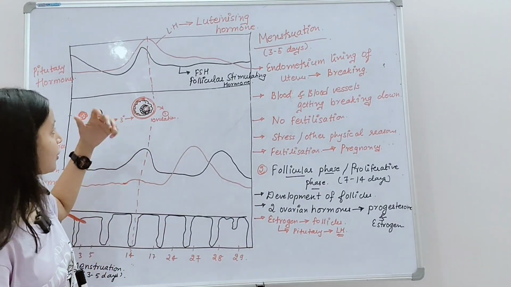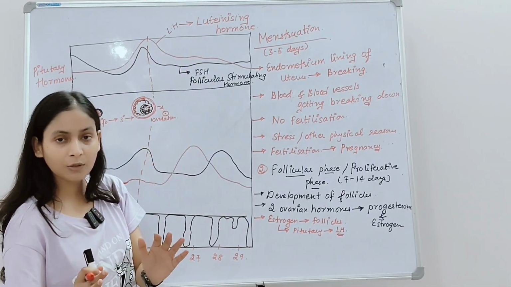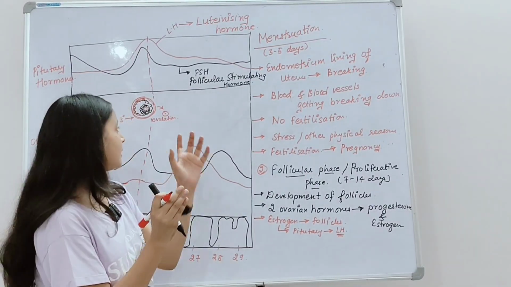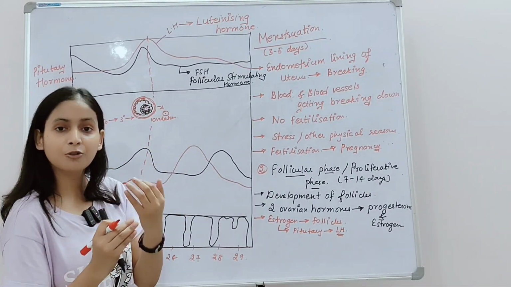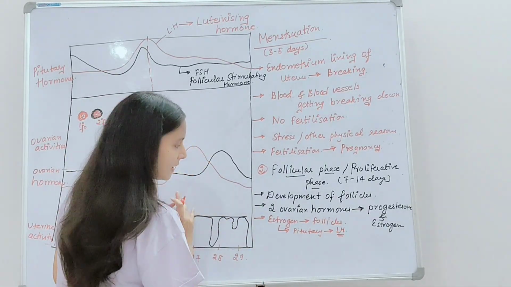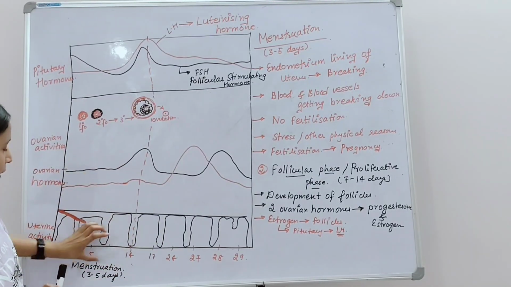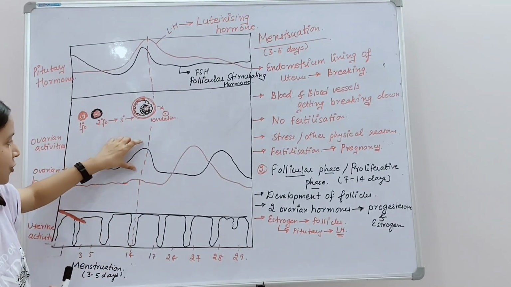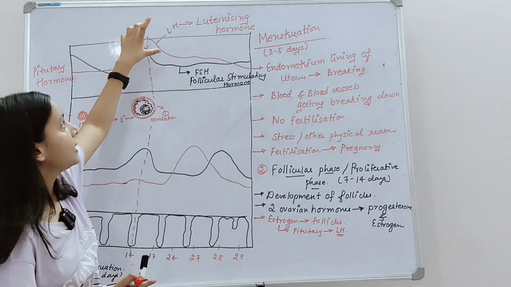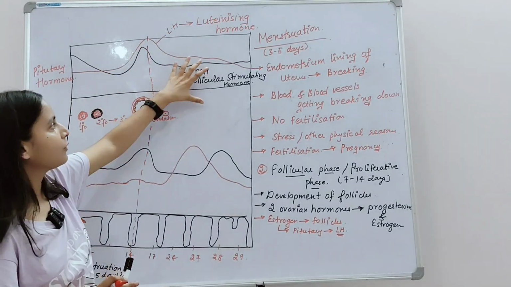What you have to do is increase the level of the LH, that is luteinizing hormone. Then and only then the mature Graafian follicle will burst, and the release of the ovum or the mature egg will take place. So the estrogen secreted by the follicles attains its peak level at the 14th day, and it provides a message to our pituitary gland to increase the level of the luteinizing hormone, that is LH, and decrease the level of the FSH.